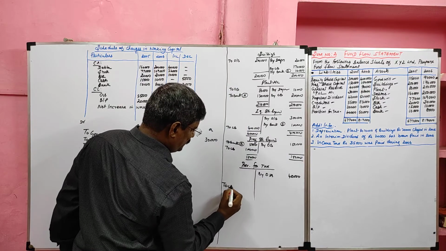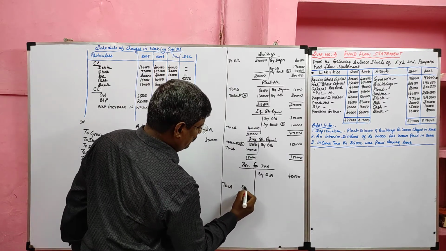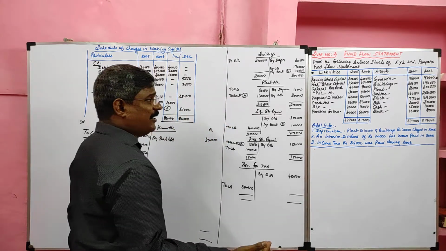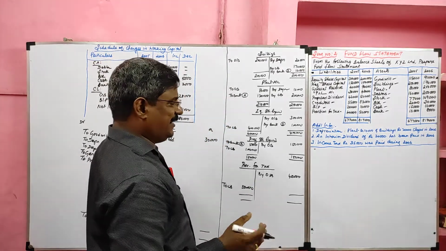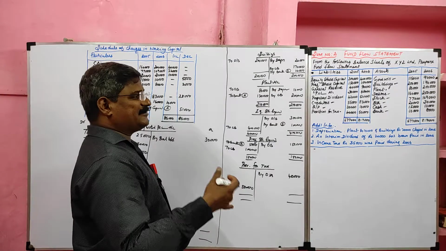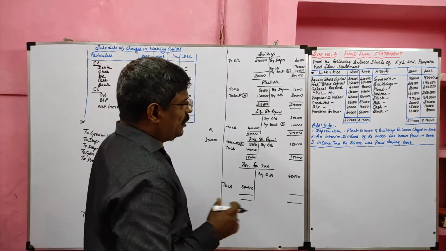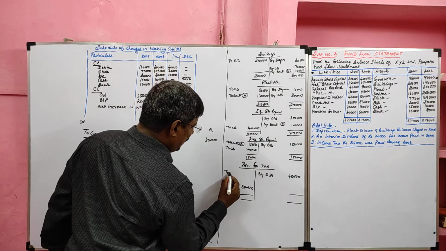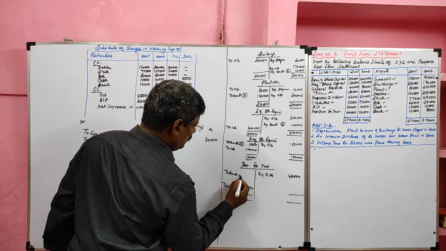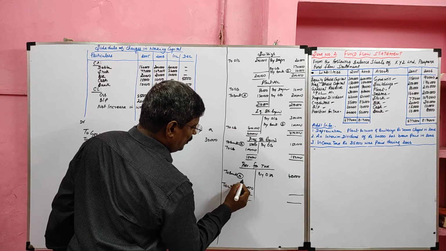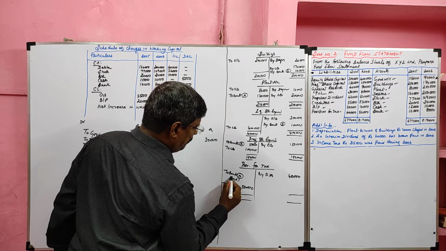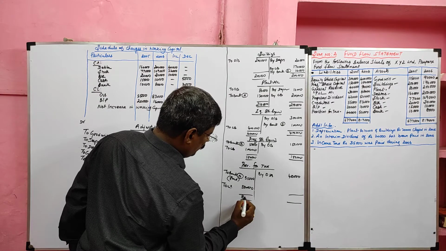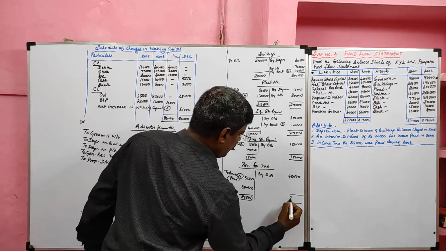Closing balance of provision for tax 50,000. In adjustment, either income tax paid or income tax made is given. Any one is given. If paid is given, it will be debited to the provision for income tax, to bank, and it will go to the application side. This is paid. The value, how much? 35,000. So, we have to find